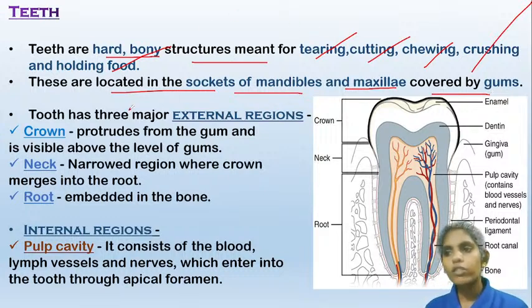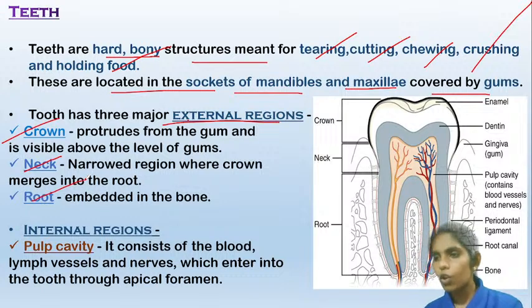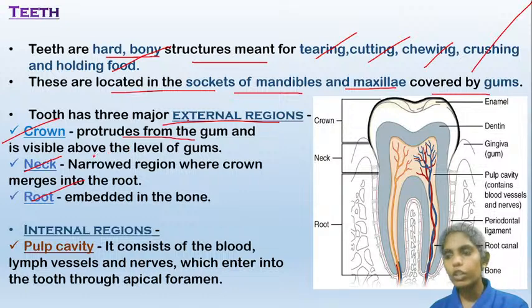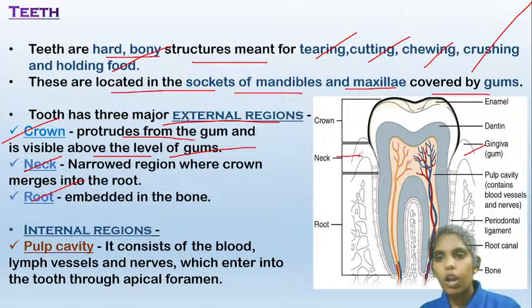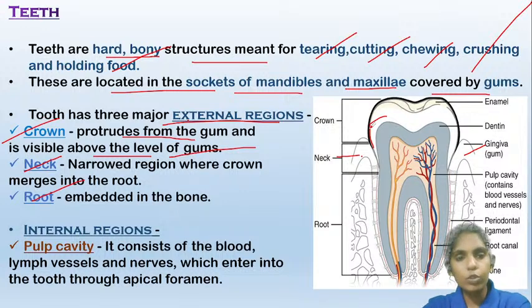And the tooth has three major external regions: the crown, the neck, and the root. The crown is produced from the gums and it is visible above the level of the gum. Here these are the gums, and this crown is visible. It is the part which is visible to the outside.